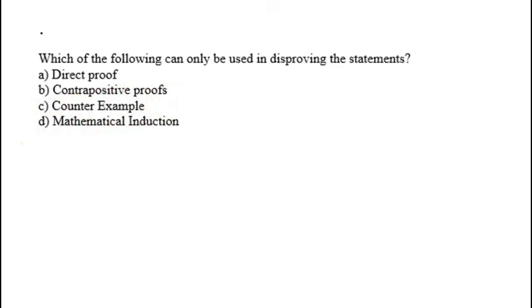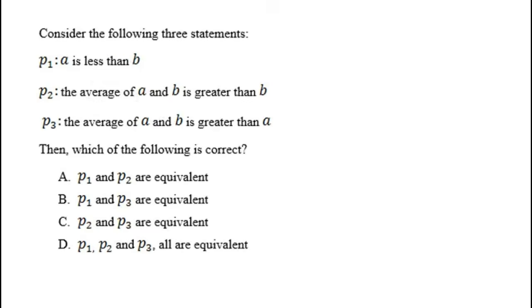Now this question is just a memory based question. There is nothing special about this. Which of the following can be used to disprove the statement? We know that the counterexample is a strategy which we use to disprove a statement. To prove anything, any number of examples will not be sufficient, but to disprove something, one example will be sufficient. So counterexamples are used to disprove the statement. So here the correct option will be C.